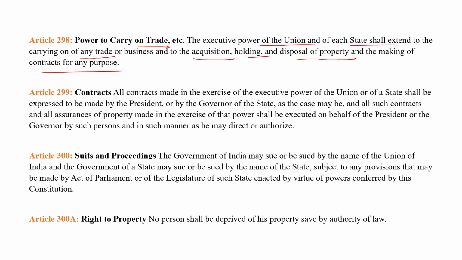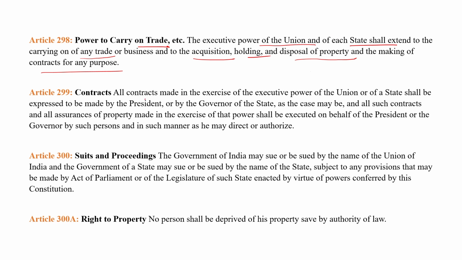What this article basically says is that all contracts made in the exercise of the executive power of the Union shall be expressed to be made in the name of the President. If there is a contract made by the Union government, it shall be made in the name of the President only, not the Prime Minister.